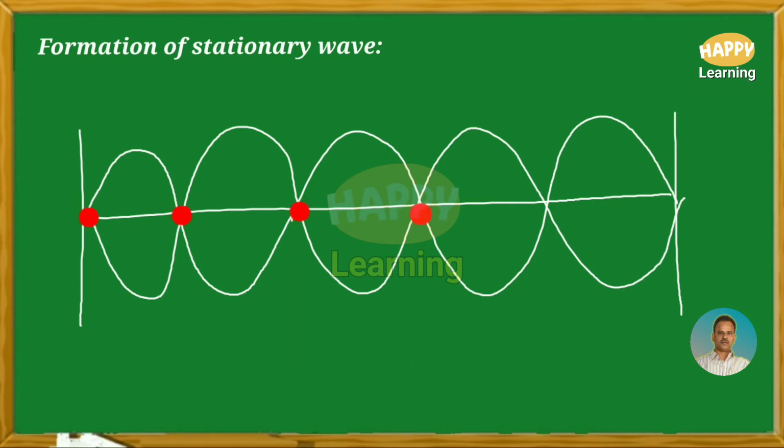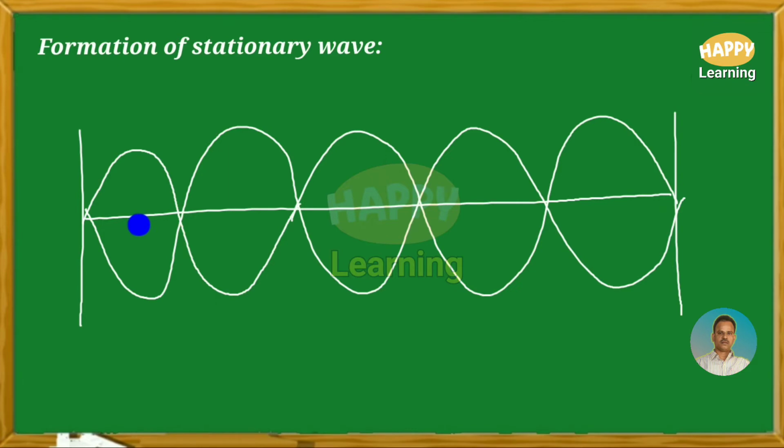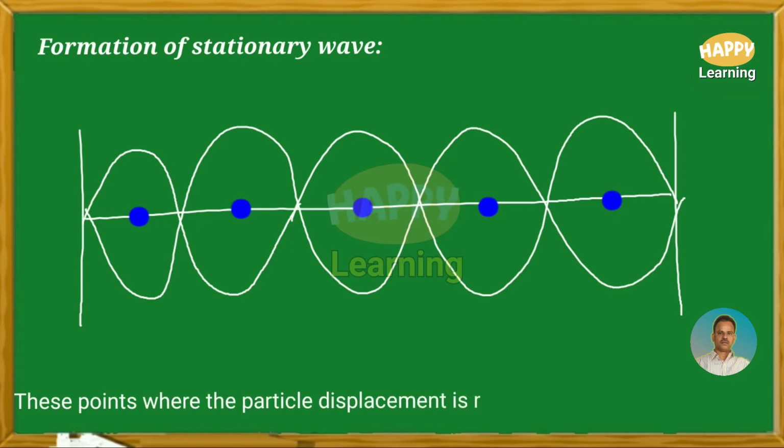Look at these points. These points where the particle displacement is zero are called nodes. Look at these points. These points where the particle displacement is maximum are called antinodes.